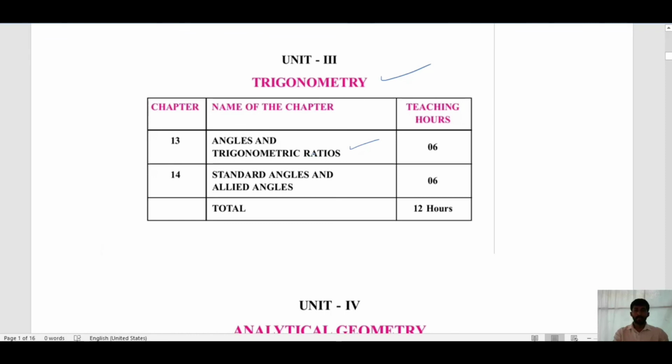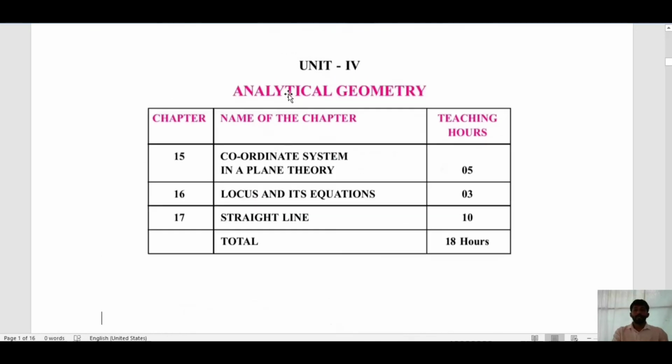Then standard angles and allied angles. Standard angles were already explained, 60 degree, 30 degree, 45 degree, we call them standard angles. And allied angles, that means angles in the different quadrants, you will study. And the last unit is analytic geometry.